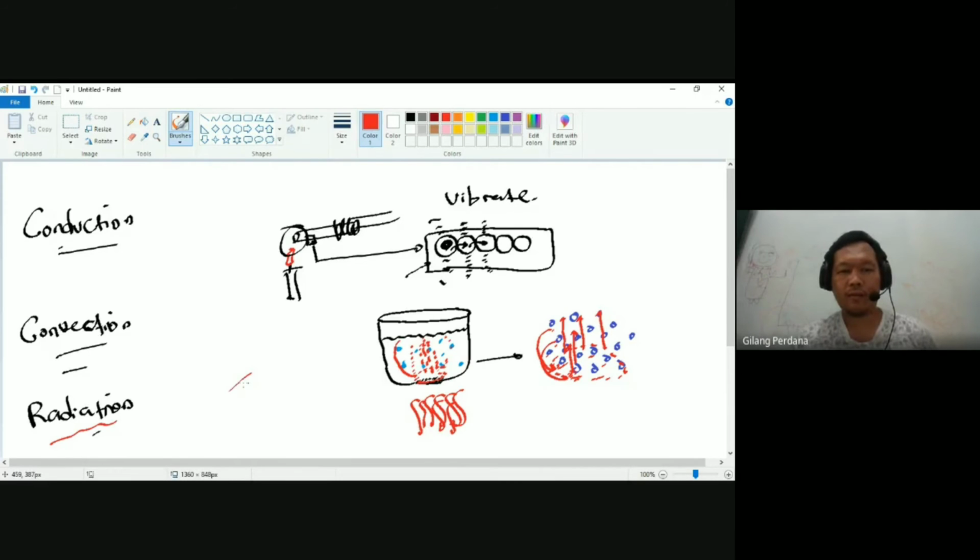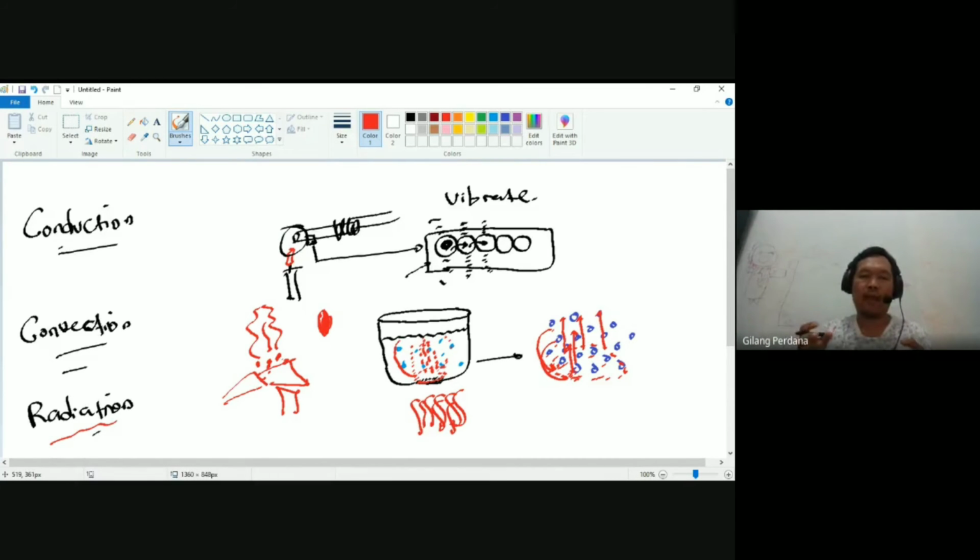If you have a campfire burning, and you put your hand close to the fire, the burning wood, which has a high temperature, will emit heat energy as electromagnetic waves. The direction of this emission is straight. So if you put your hand here, you will feel hot.